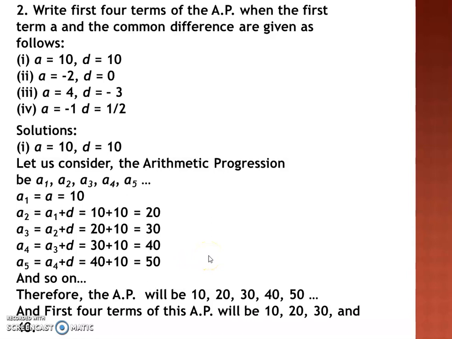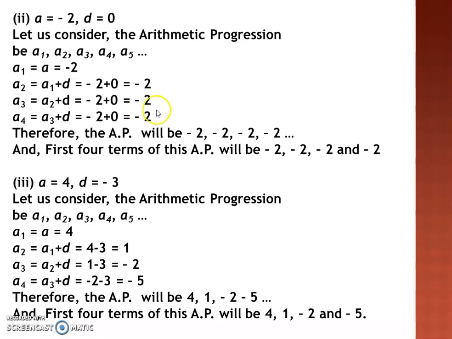So in the second one, you have A equal to minus 2 and D is 0. That is, the common difference is not there at all. It is 0. So this will be a constant AP. The first term is minus 2. The second term will be minus 2 plus 0, which is again minus 2.